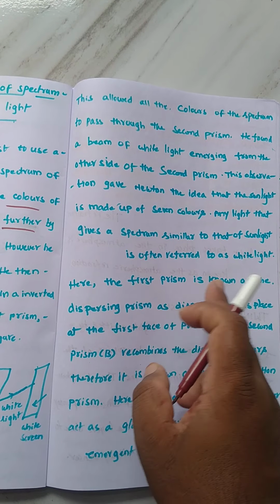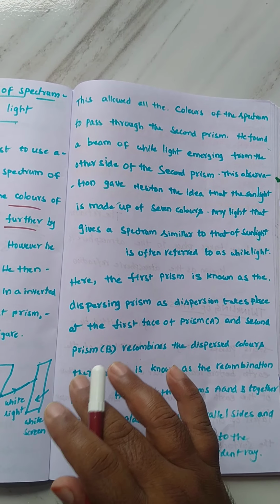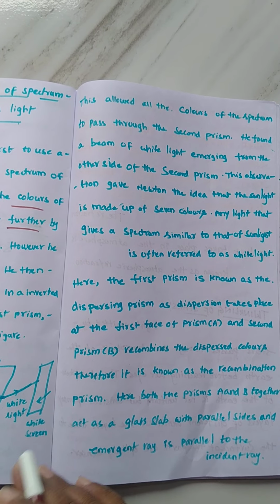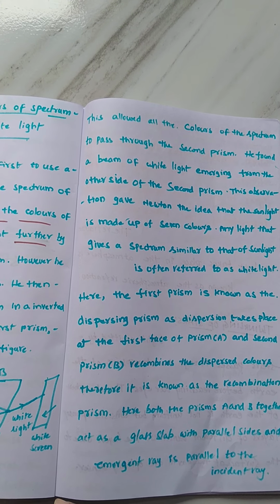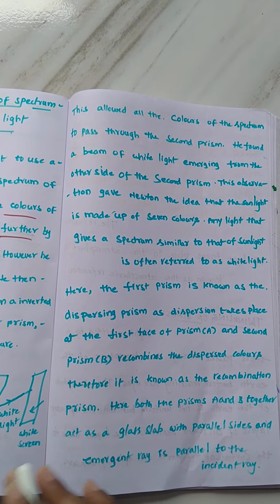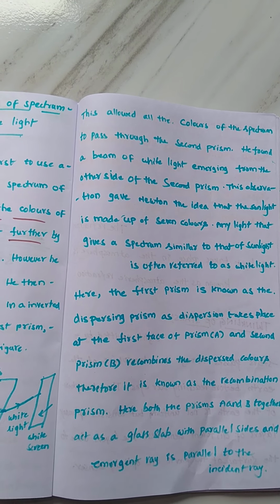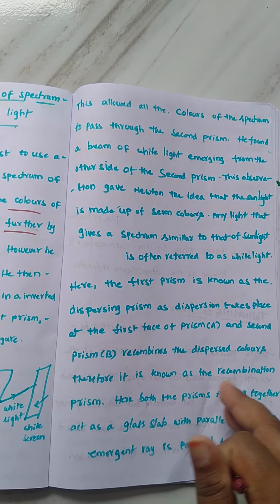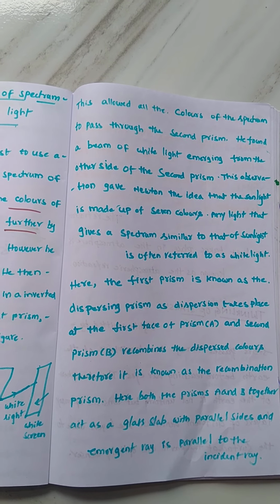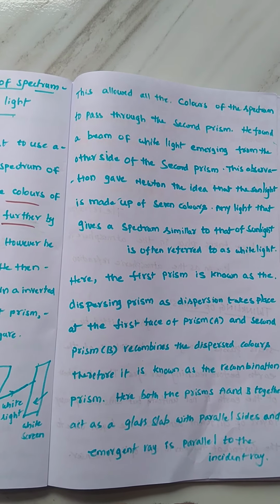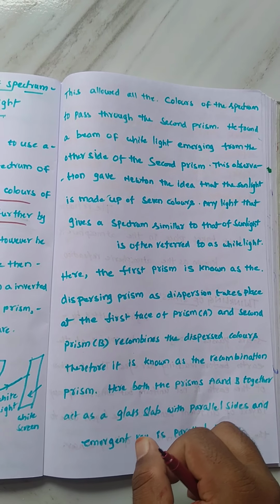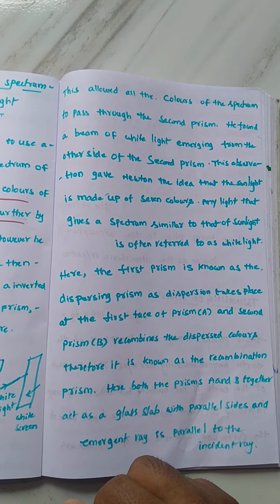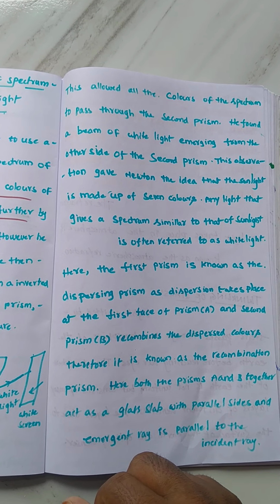Understand? Here the first prism is known as the dispersing prism because dispersion takes place at the first prism A, and the second prism B recombines the dispersed colors. The second prism behaves like a recombination of dispersed colors or recombination of white light. Therefore it is known as the recombination prism. Both prisms A and B together act as a glass slab with parallel sides, and the emergent ray is parallel to the incident ray.